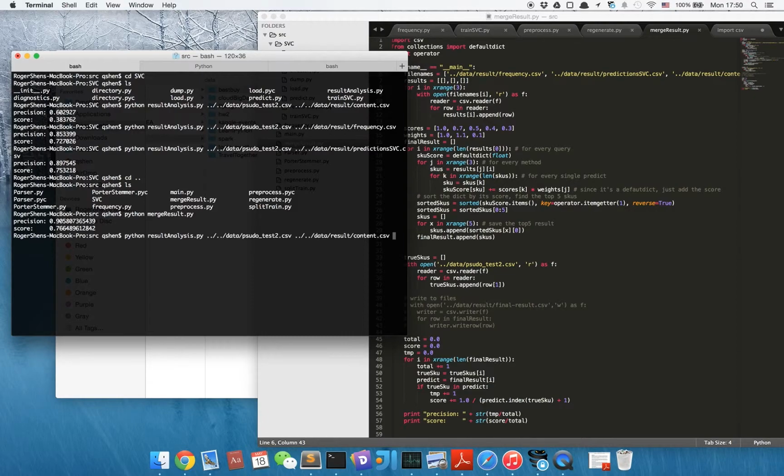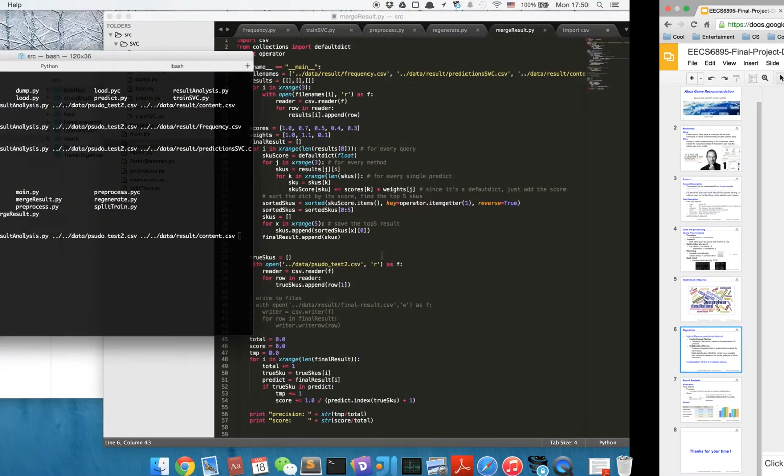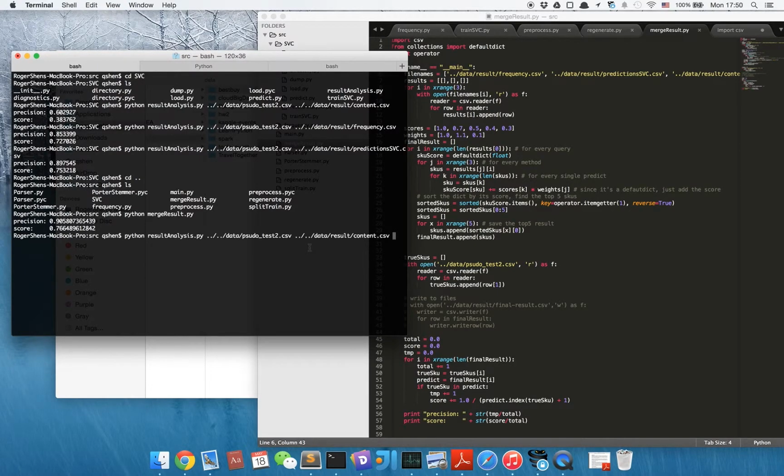We first see how the content-based filtering performs. The precision is about 0.6 and the score is around 0.38.